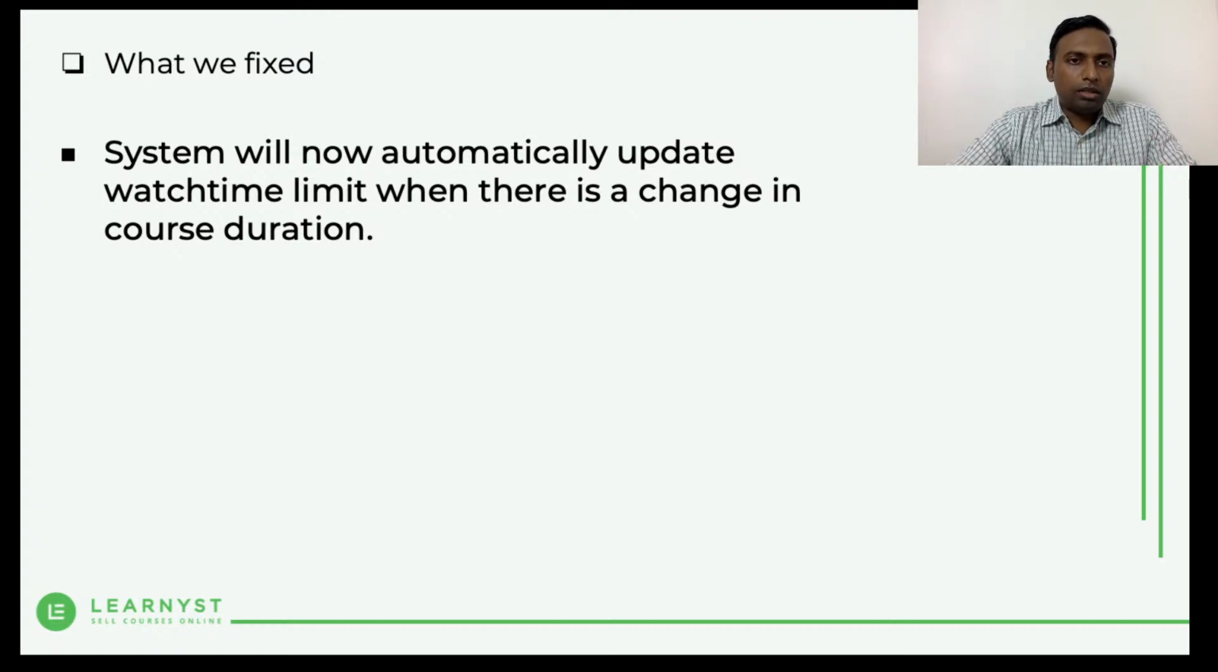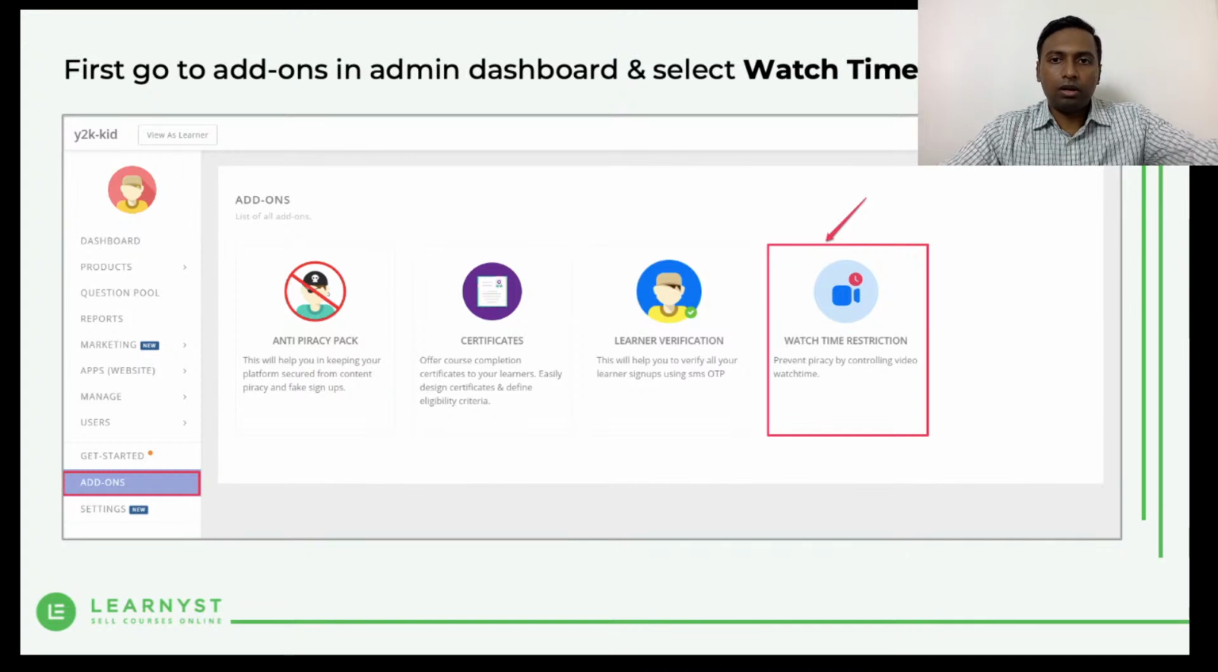One other thing is it's not only for addition, right? You might delete some content as well, which means that the system automatically comes down on the limit, the time limit, right? So that's how it works. You don't have to do anything much here.